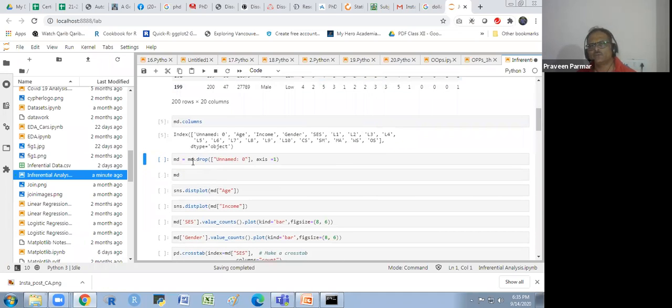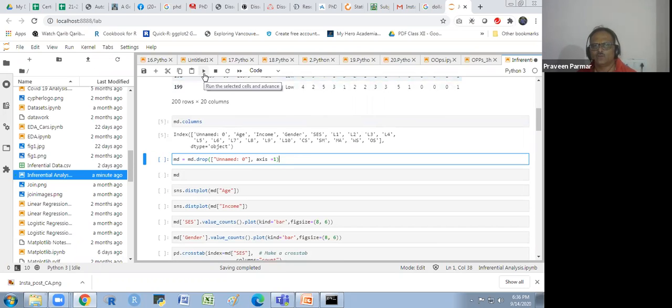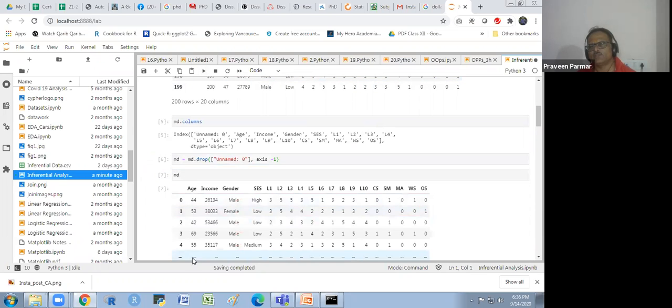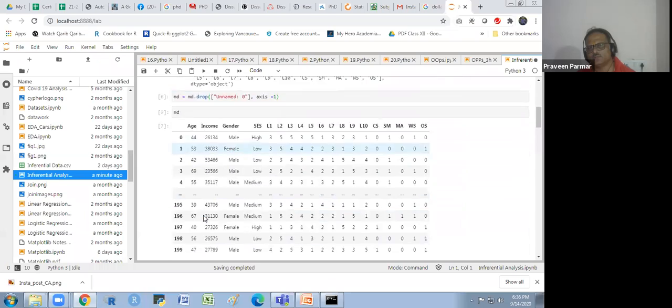I drop this column with md.drop, writing the column name in square brackets, and axis is 1. 1 is for the column and 0 is for the row. That is very important. So the column will drop. If I now show you MD again, you will see there is no unnamed column.